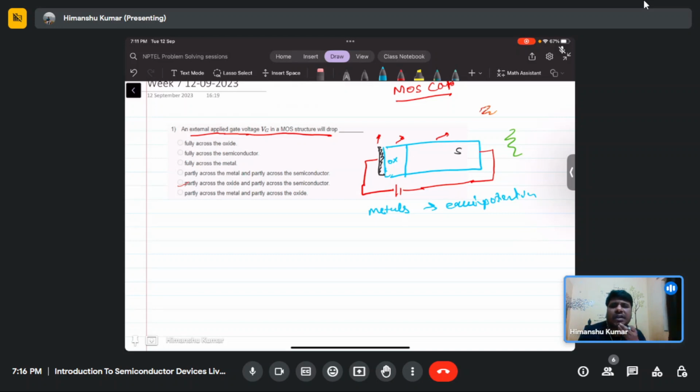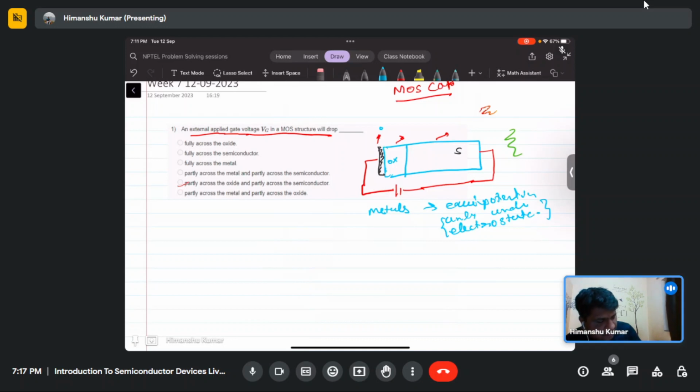If current is flowing or conduction is taking place, even copper has finite resistance, and there may be some voltage drop across the metal. But that is not the electrostatic condition. A metal behaves as an equipotential surface only under electrostatic conditions, so there should not be any movement of charge. We will neglect the voltage drop across this metal.